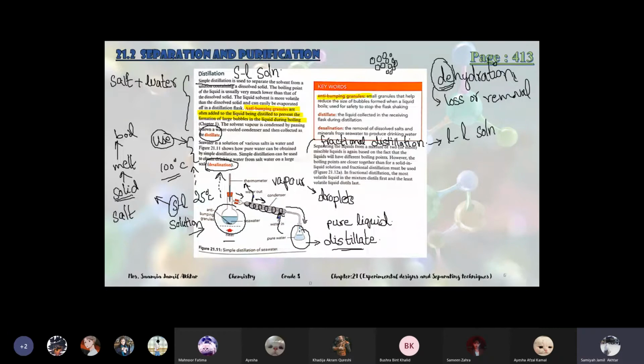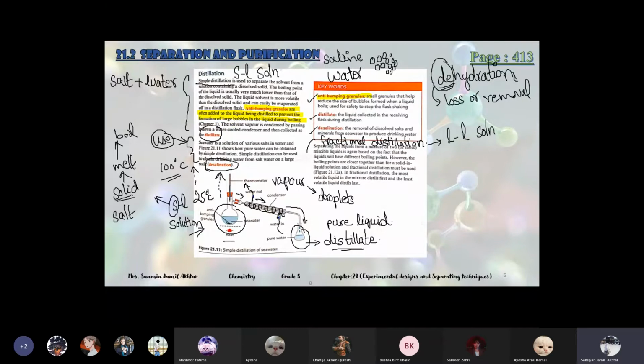Okay, and salination, saline water. Have you heard about saline water? Yes, that's salty water. So saline water is salt water. Okay, so we will do desalination. Desalination is removal of salt from water. Okay, now these are keywords, definitions. Okay, then let's come to fractional distillation.